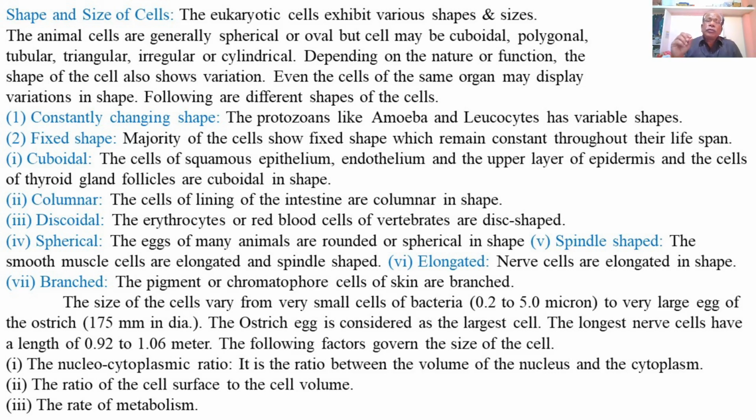So 0.2 to 5 micron is the size of bacteria, the smallest, and the larger one is the ostrich egg, 175 millimeter in diameter, and the longest nerve cell has a length of up to 1.06 meter.